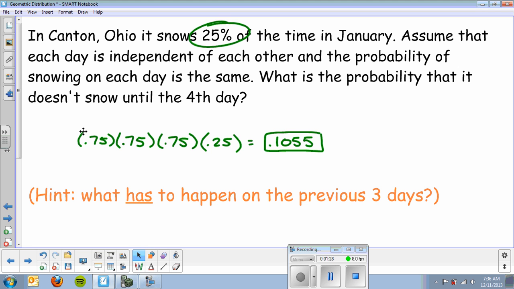All right, and again, that's the probability that it doesn't snow, not that it doesn't snow until on the fourth day, but that the first day that it snows is on the fourth day. So the wording does get a little tricky here. This is not a binomial because I'm not giving you a fixed number of days. I'm not asking you what's the probability that it snows 1 out of the 4 days. All right, so you can kind of start to see where you're going to have some difficulties with this.